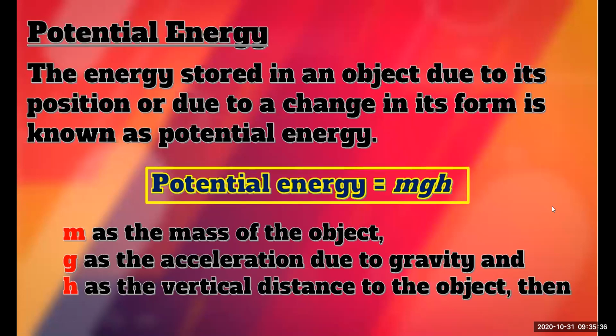In your answer they have put 6 ms minus 2. No, it's not correct. 6 ms minus 1 should be there. The unit of velocity is ms minus 1, right? The energy stored in an object due to its position or due to change in it is known as the potential energy. If an object is kept in one place, it has energy. That energy is called potential energy.